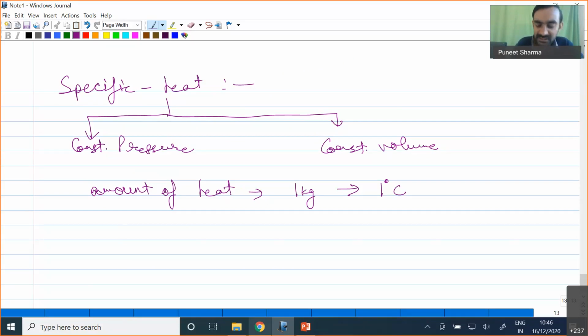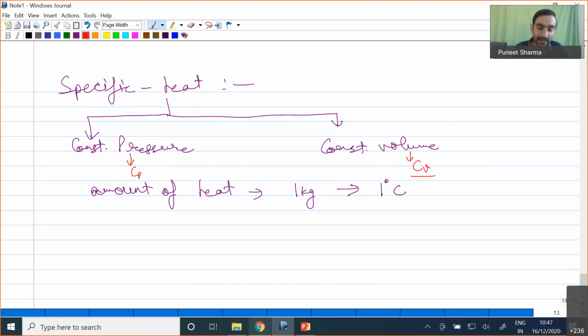If we do this process under constant pressure, then we call that heat our Cp, and if we do it under constant volume, then we call this Cv. So in general, we have the definition of specific heat as the amount of heat required to change the temperature of 1 kg of a substance by 1 degree Celsius.